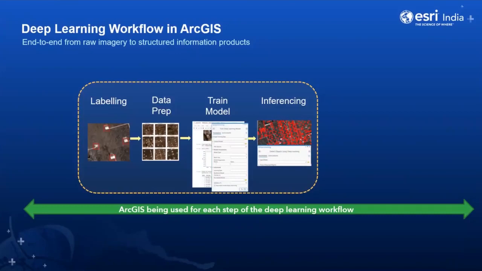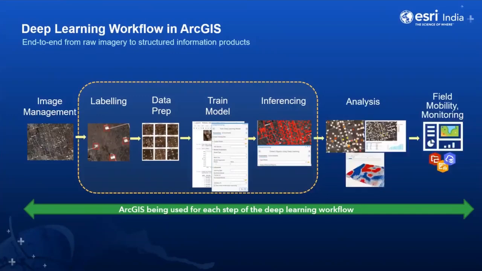Before going to the labeling, initially we require image management, as Sri has clearly explained with the image management and task management. After completing the workflow, we can do some post-processing tasks as a GP, geoprocessing analysis, like spatial analysis tools or image analysis tools, to get the end-to-end workflow. Once the entire work is finished, you can share this data to the enterprise, where you can publish it onto servers, and share with mobiles or dashboards.